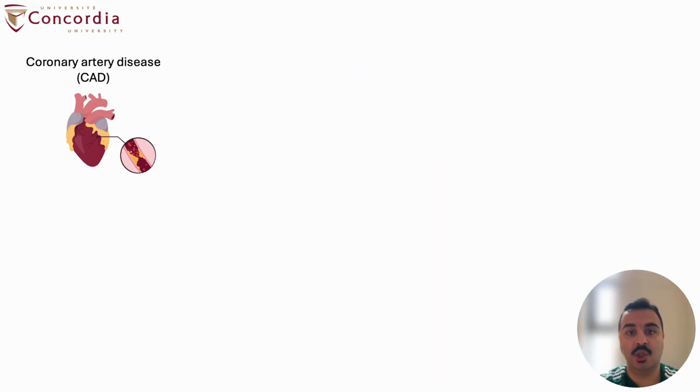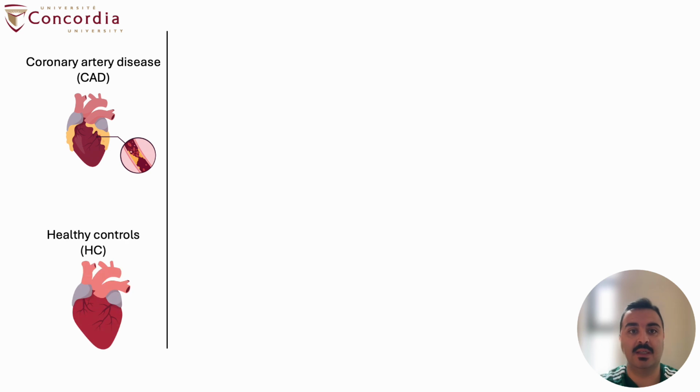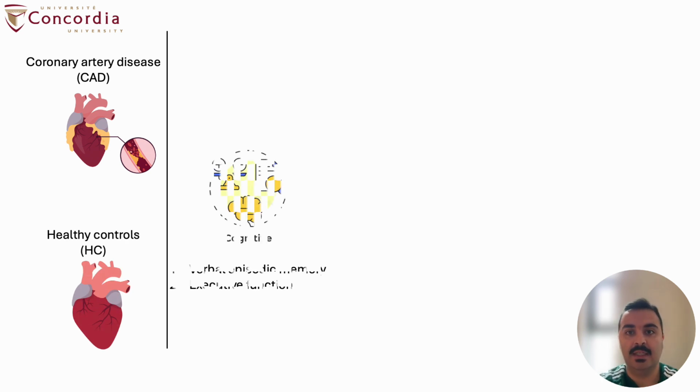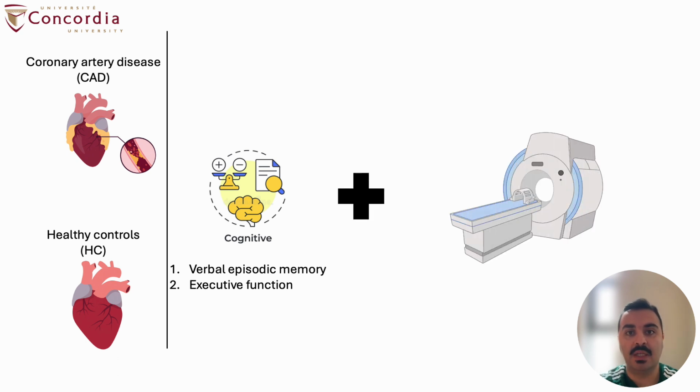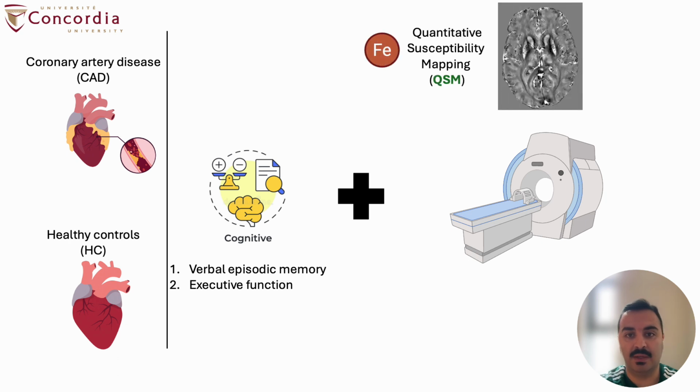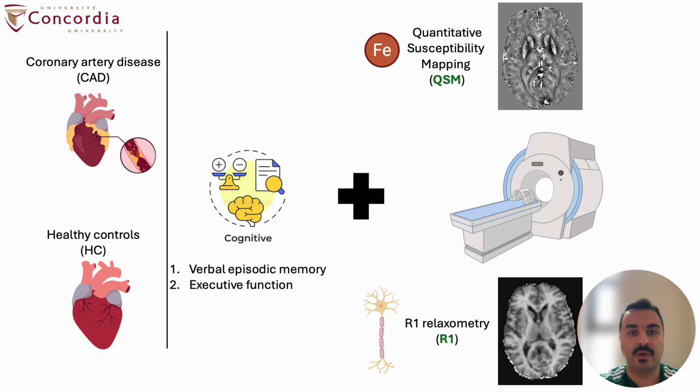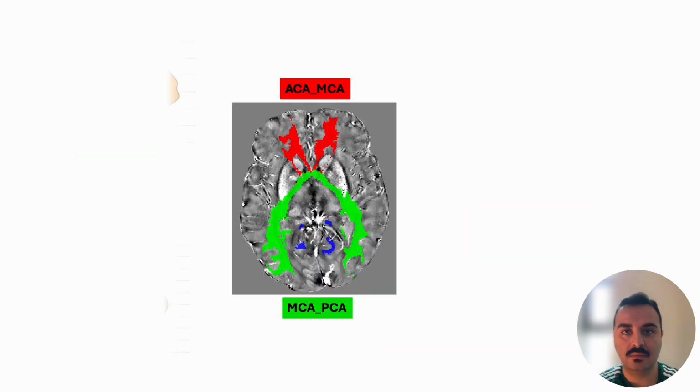In this study, we had a group of coronary artery disease patients and healthy controls. Both groups had normal cognitive function. Then they did cognitive tests on memory and executive functions, and we used advanced MRI scans that are more sensitive to iron, which is quantitative susceptibility mapping, and more sensitive to myelin, which is R1 relaxometry in white matter.